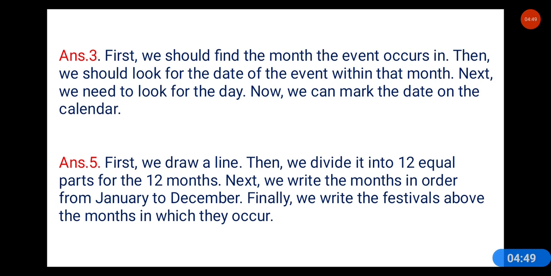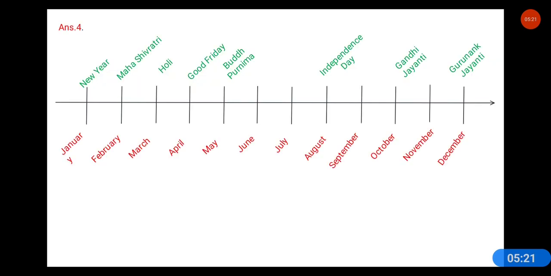Answer fifth. So what do we do while making a timeline? First, we draw a line. Then we divide that line into 12 equal parts for the 12 months. Next, we write the months in order from January to December, and finally, we write the festivals above the months in which they occur. Right? Answer 4, I have done it practically. You just look at how we have done it. Yeah, look here. And this is answer 4.